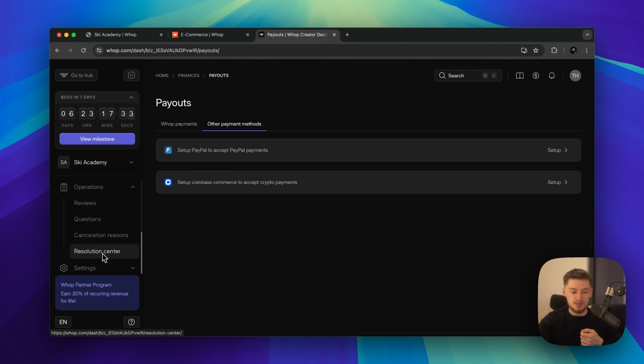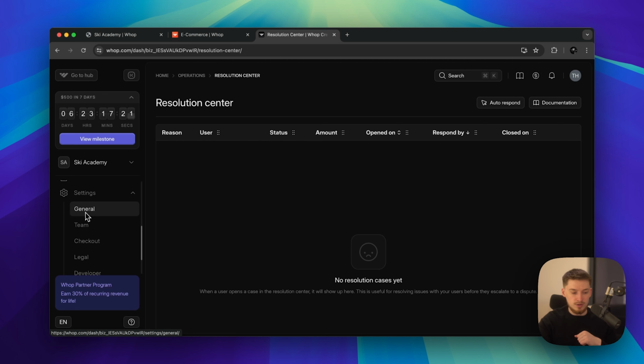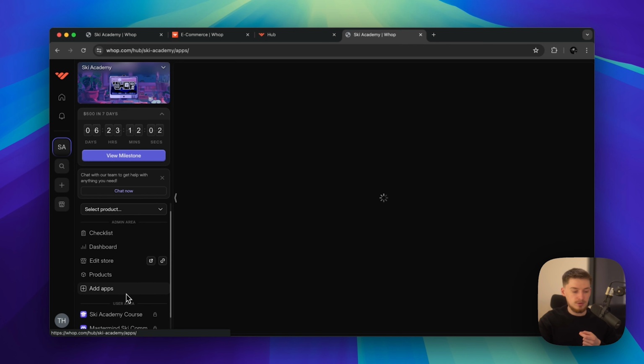And then there's a resolution center, which is an amazing place where, before anything turns into a dispute, we can work out something. Then you have your settings where, as I said before, you have general, team, checkout, legal, developer, audit logs, notifications, these miscellaneous things that you can set up to improve your Whop and have everything in the right place. So hopefully that gives you a good insight into the Whop platform itself and how you can actually get started.